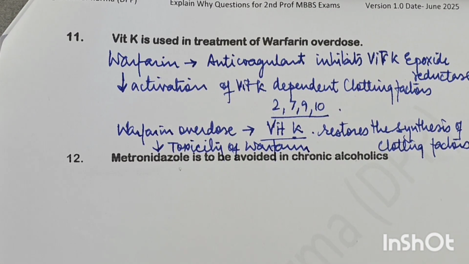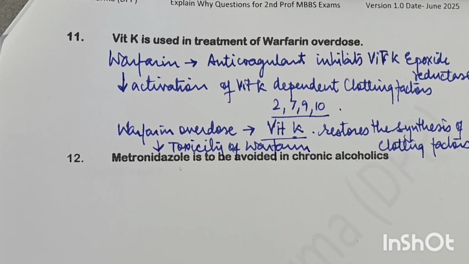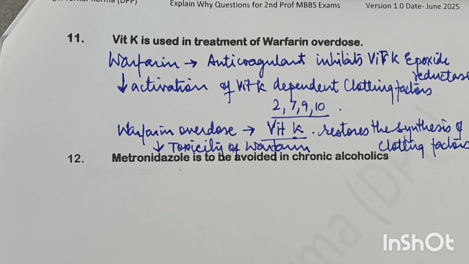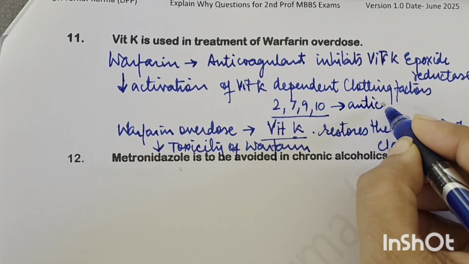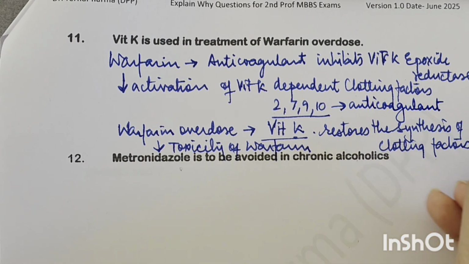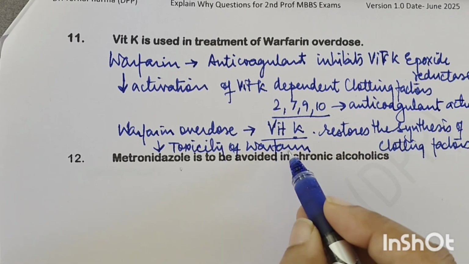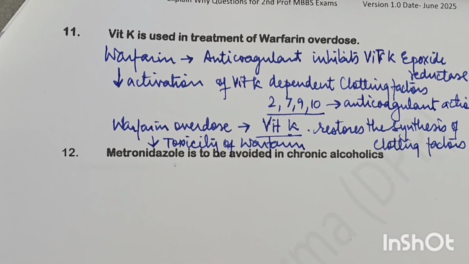So warfarin inhibits the vitamin K epoxide reductase, and as a result reduces the activation of vitamin K dependent clotting factors, which are 2, 7, 9 and 10, and this leads to the anticoagulant action of warfarin. Now in warfarin overdose you have to give vitamin K, which will restore the synthesis of all the clotting factors and reduce the toxicity.